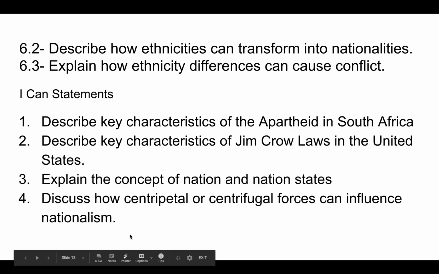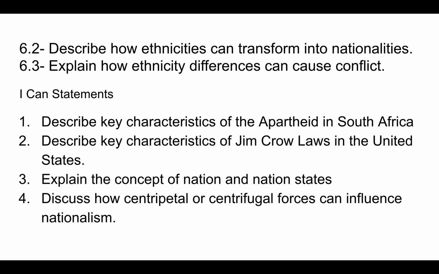Moving on to objective 6.2, describe how ethnicities can transform into nationalities, and 6.3, explain how ethnicity differences can cause conflict. Focusing on 6.2, describe how ethnicities can transform into nationalities. Your I can statements: 1, describe key characteristics of the apartheid in South Africa. 2, describe key characteristics of Jim Crow laws in the United States. 3, explain the concept of nation and nation states. And 4, discuss how centripetal and centrifugal forces can influence nationalism.